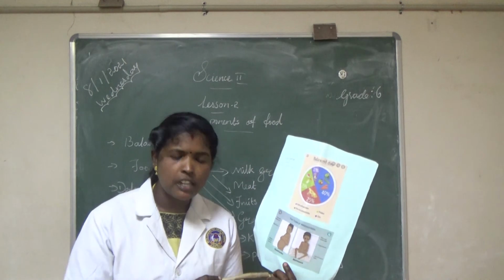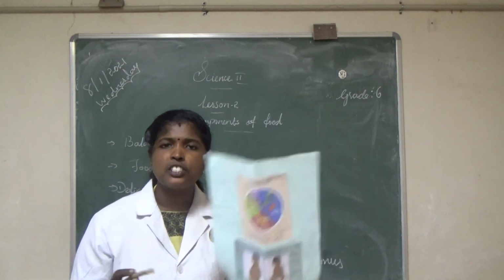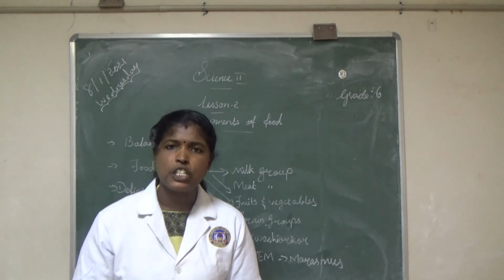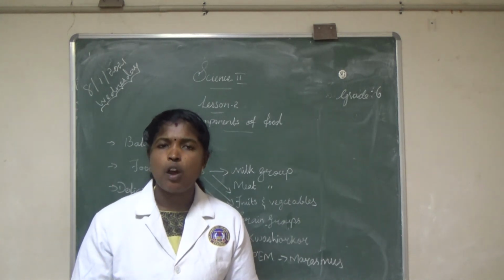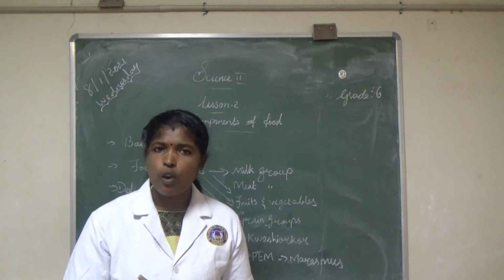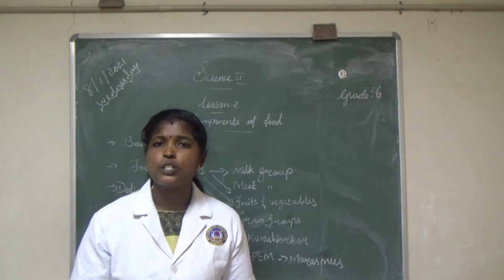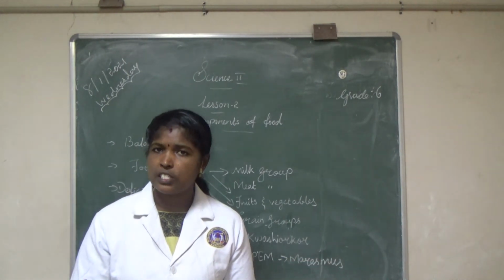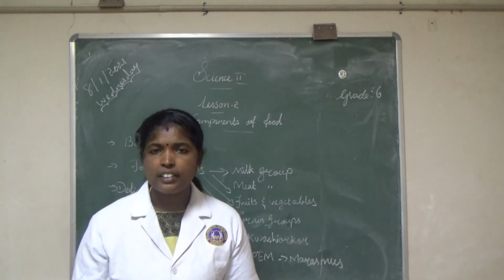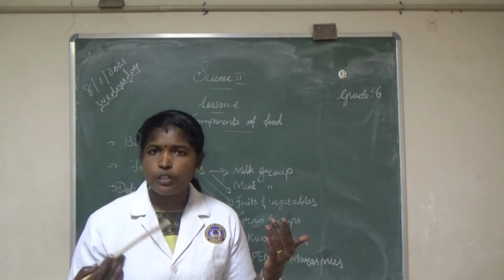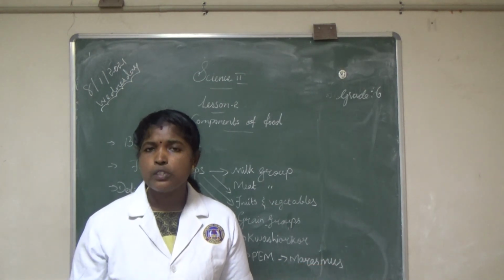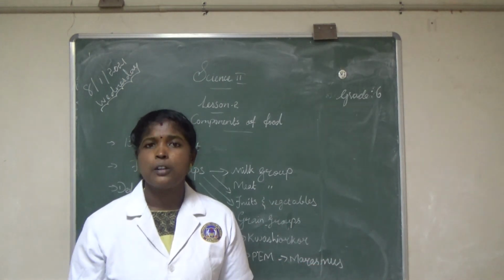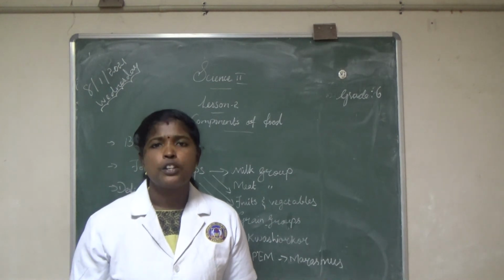Once again, listen. What is called a balanced diet? A diet that contains adequate amounts of different nutrients in the right proportions, along with roughage and water required for proper functioning of our body, is called a balanced diet. It contains all the food groups: milk, vegetables and fruits, meat, and grains. This contains all the nutrients.